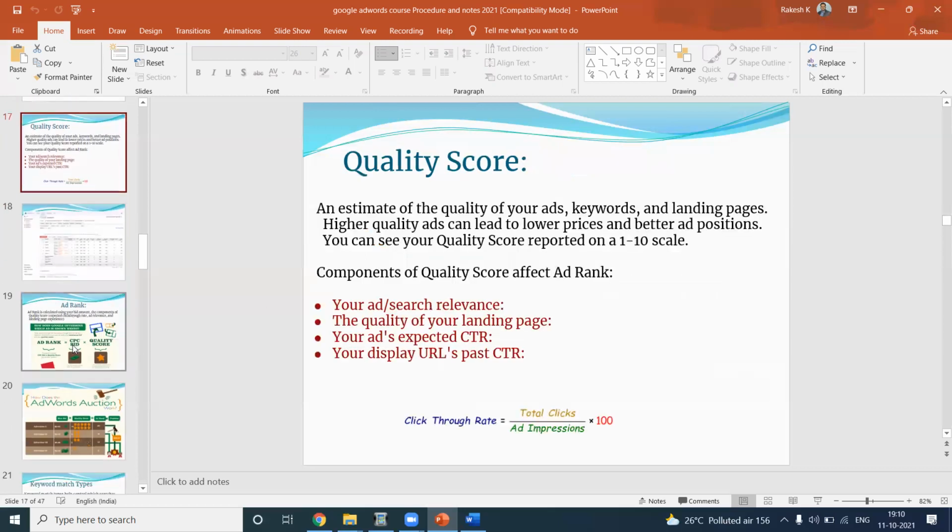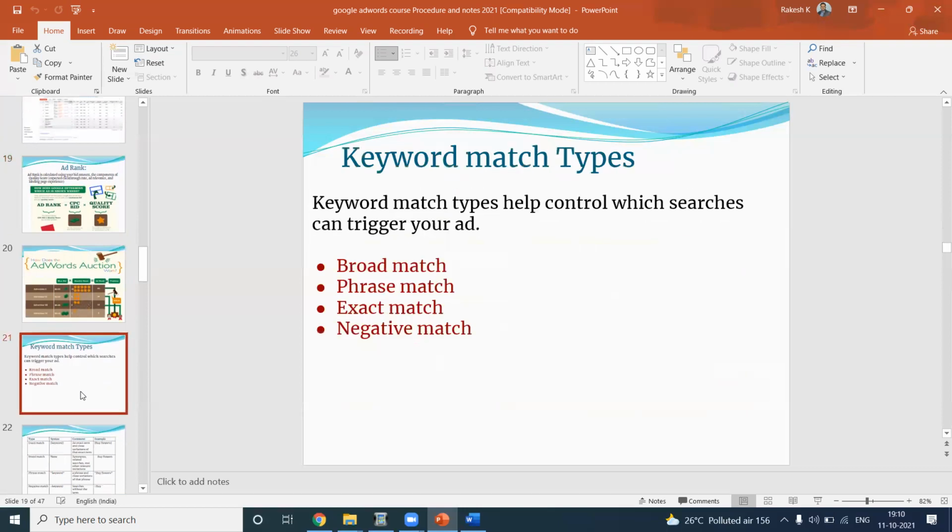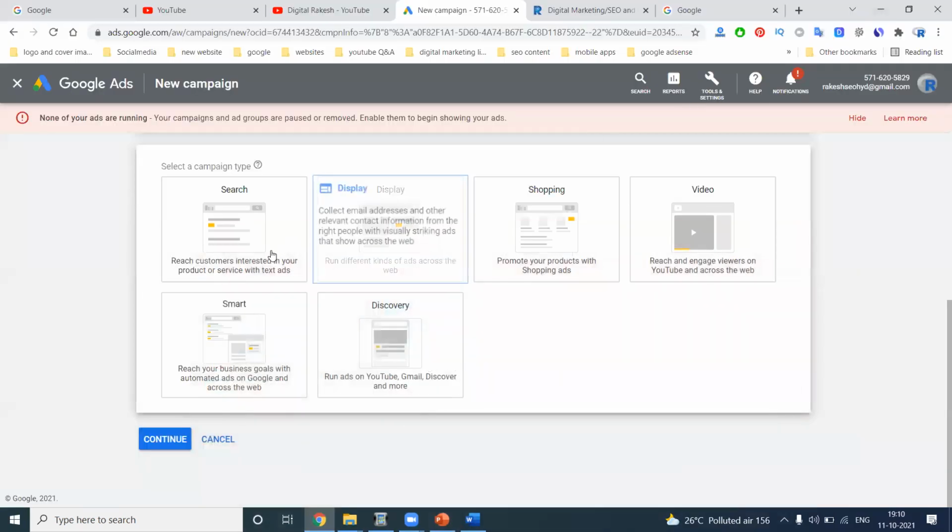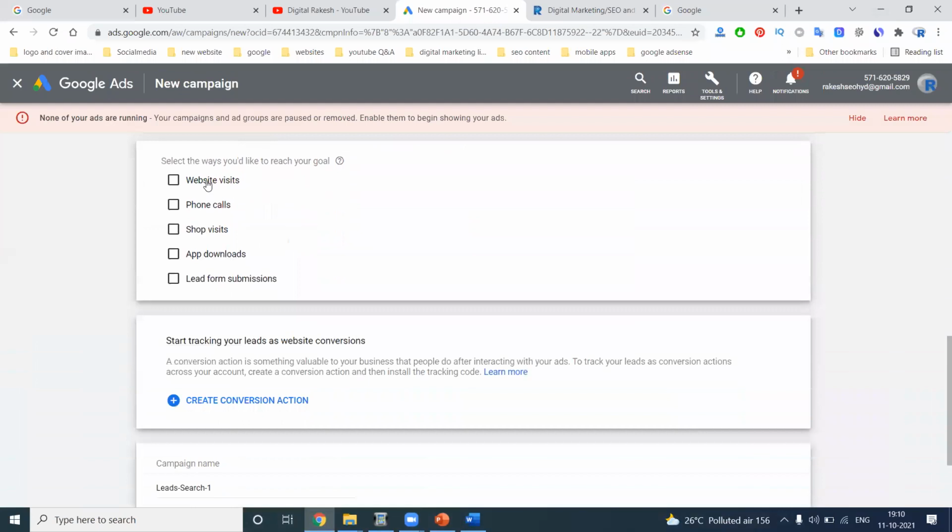Next, quality score is a common option. Keywords will have four match types: broad, phrase, exact, and negative match. When coming to the search network, they promote website visit, phone call, shop visit, app download, and lead form submission. They provide one form application. The customers fill up the form and it is sent to the email you give in AdWords. They receive the form itself.